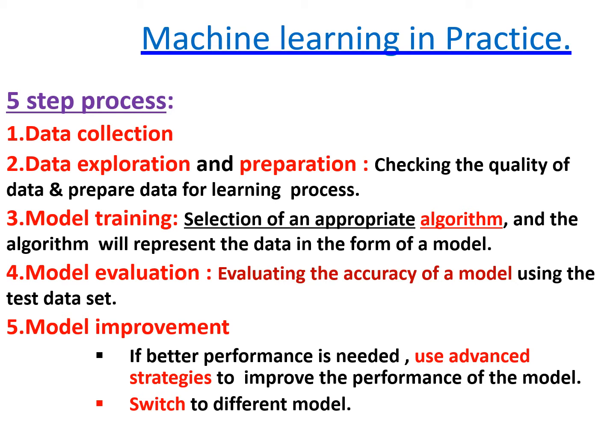So these are the different stages in machine learning: data collection, data preparation and exploration, then model training, model evaluation, and finally model improvement. Actually, these 5 steps come from the basic 4-step learning process. Here data collection is the same as data storage. Then data exploration and preparation is the same as the abstraction stage as well as the generalization stage.